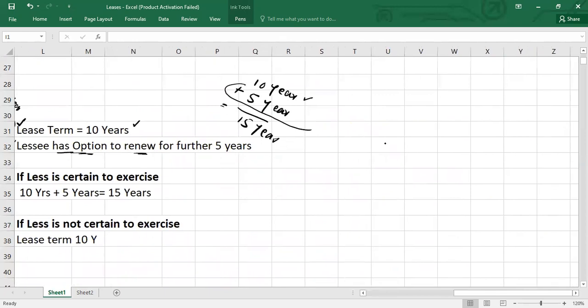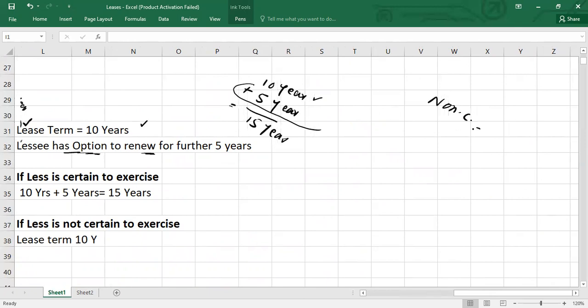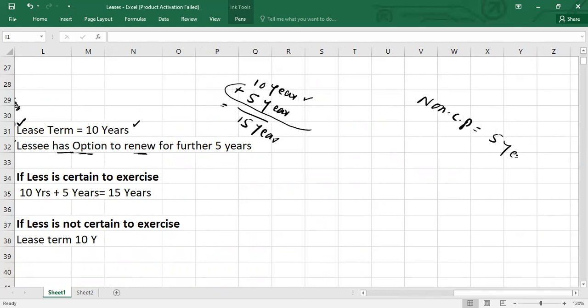What they're trying to tell you here, let me give you another example to clarify this. For example, our basic non-cancelable lease period is 5 years, and maybe we have an option to terminate the lease after 3 years. But should we say, as a lessee, that the lease period is 3 years or 5 years, because we have the option to terminate?